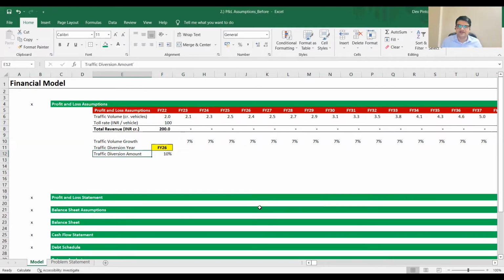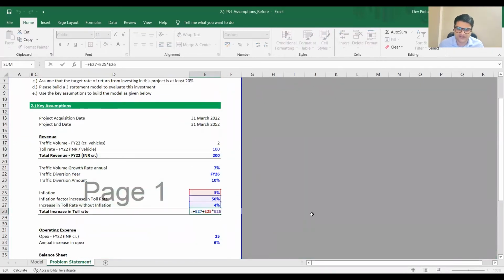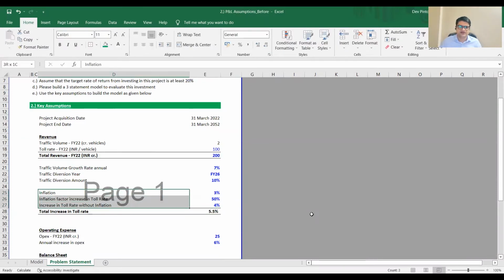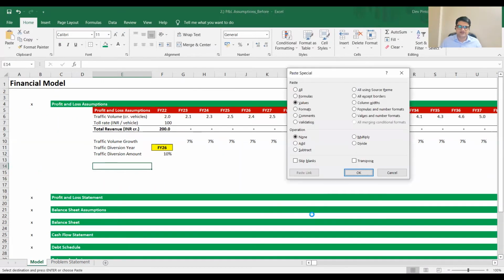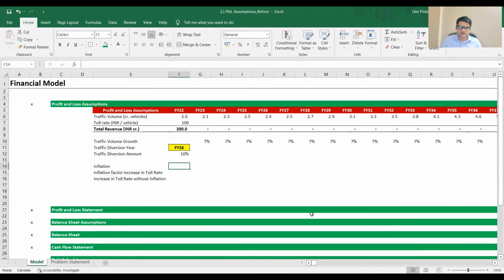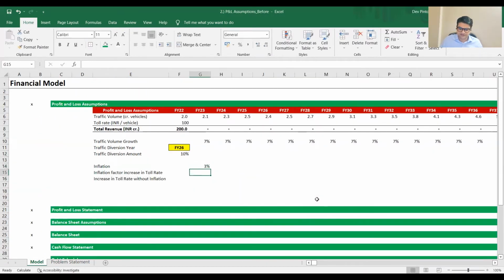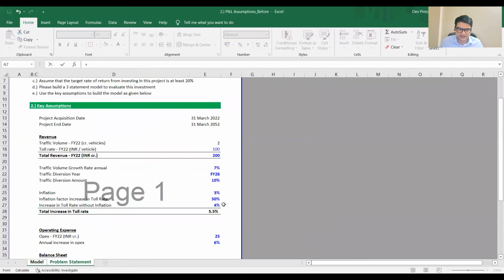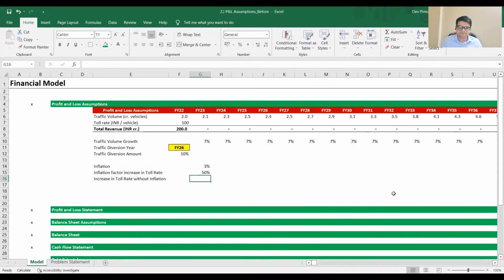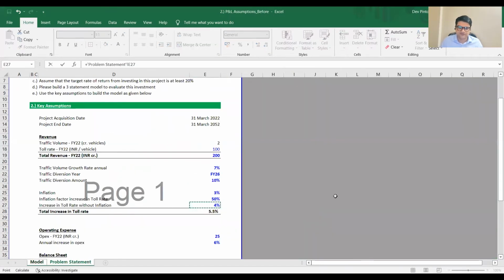Next, let's go to the toll rate increase. So what data do we have on that? They're telling us the total will be 5.5 every year. How is that 5.5 coming? It's broken down into these components. Let's copy paste this. So inflation, they're asking us to assume each year going forward is going to be 3%. Inflation factor increase in toll rate is 50%, and increase in toll rate without inflation is 4%, right?